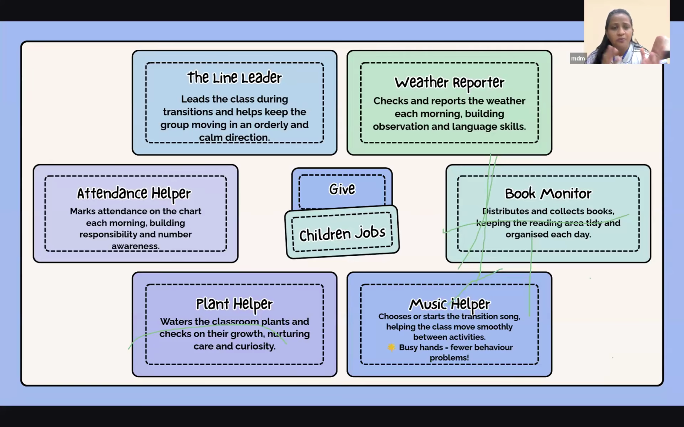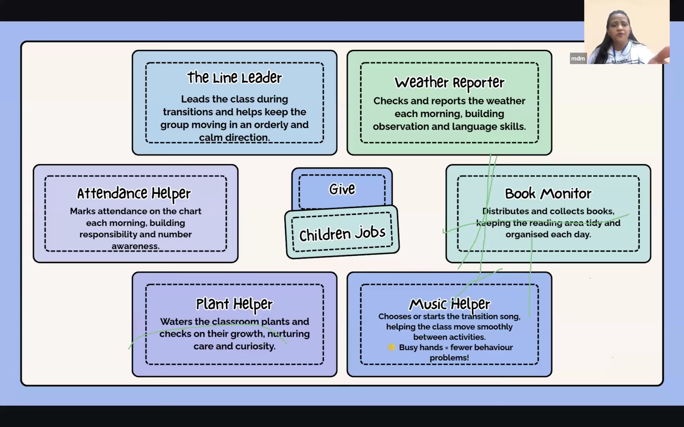Then one child who always wants to run during outdoor play, make that child the line leader. You have to ensure that everybody is walking in a line. Trust me, the child will go very slowly. Attendance helper, if a child is getting distracted, tell them to do this. Plant helper, make them do that. Music helper, book monitor. Give the children these jobs. It will work. It will help.